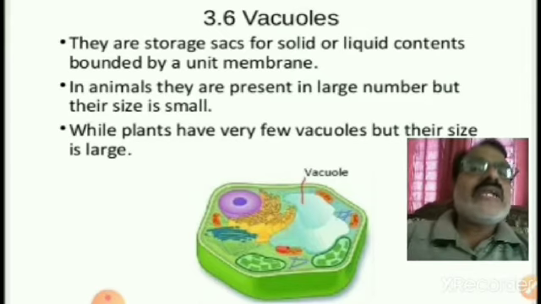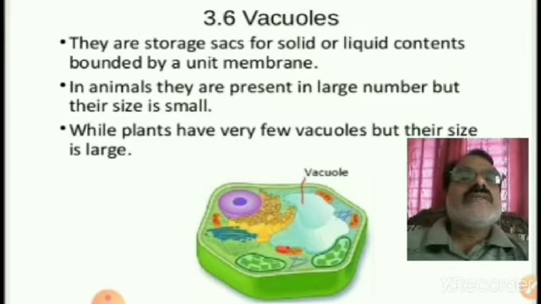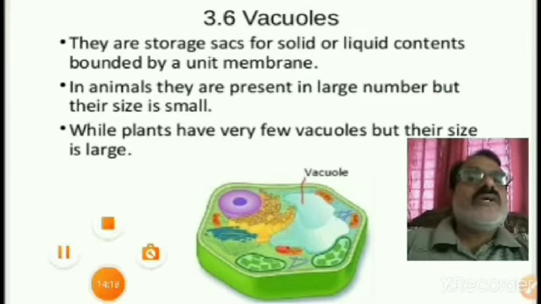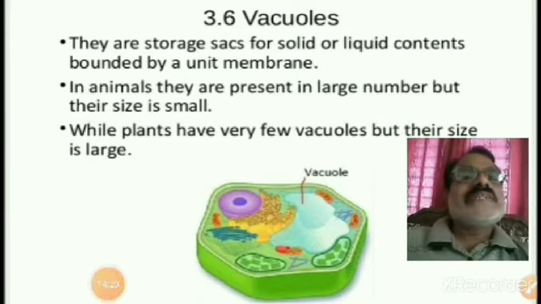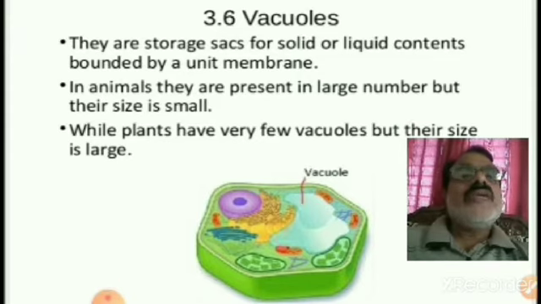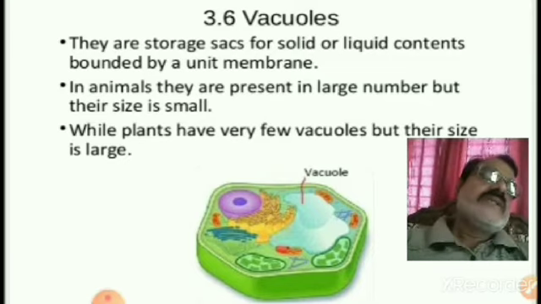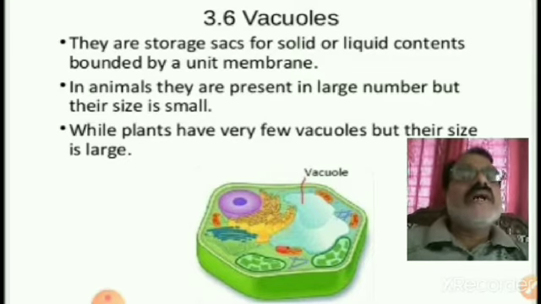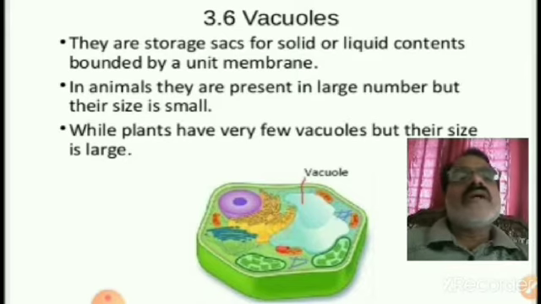About the vacuoles. They are storage sacs for solid or liquid content, bounded by a unit membrane, and are called vacuoles. They are meant for storage. They may store solid or liquid content, and it is bounded by a unit membrane.